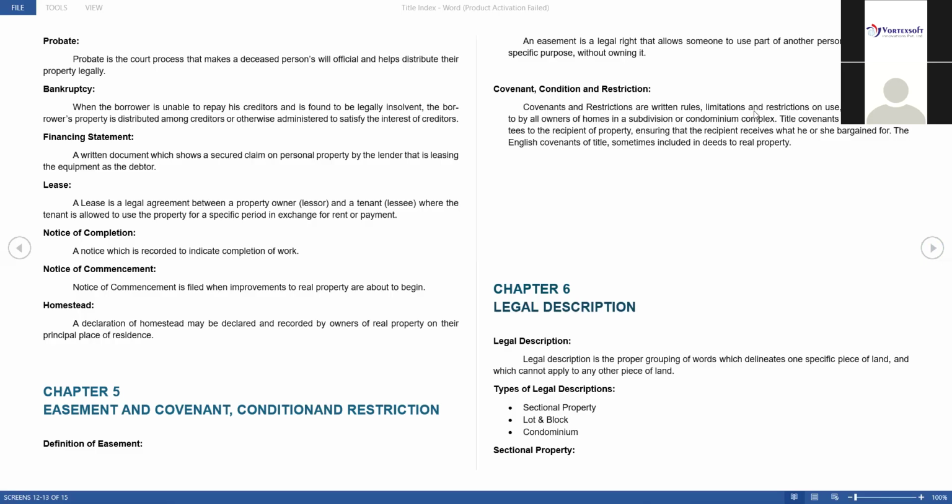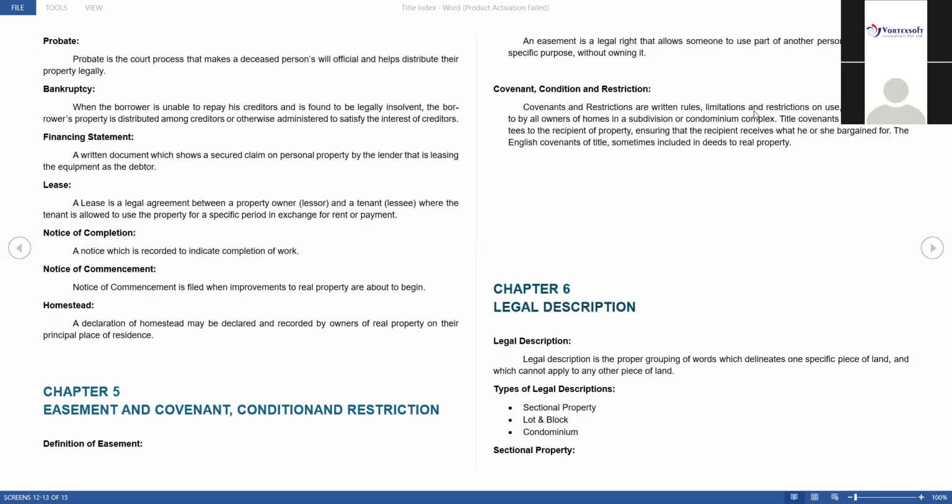So the next one is easement. Covenants, conditions and restrictions means these are all the rules and regulations that belong to those properties. Different states and different countries have some rules and regulations regarding properties. So all of these come under CC&R. We call it CC&R, or rules, or covenants, conditions and restrictions. Okay, both are the same. In that, the first one is the definition of easement.